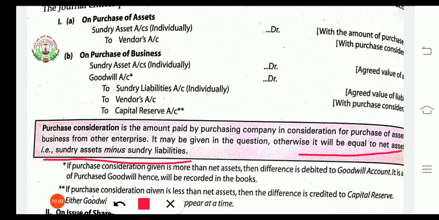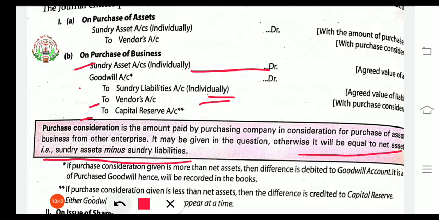Another is, we can write here amount, sundry assets individually. All the assets we have to write to sundry assets account debit. Then goodwill, this I'll explain later. To sundry liabilities, all the liabilities we have to write individually. And after that, this again I will explain. Here the name of the vendor will come. Now what this goodwill and capital reserve is.